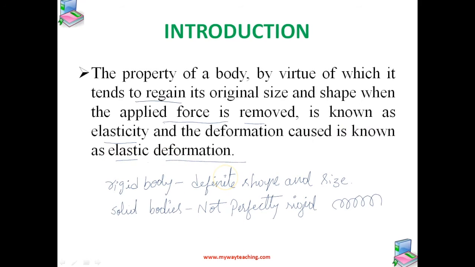In the case of the spring, we applied an external force and the length of the spring slightly increased, but when we leave both the ends, it comes back to its original shape and size. That is called elastic deformation, and the property of the body which tends to regain its original size and shape when the applied force is removed is called elasticity.